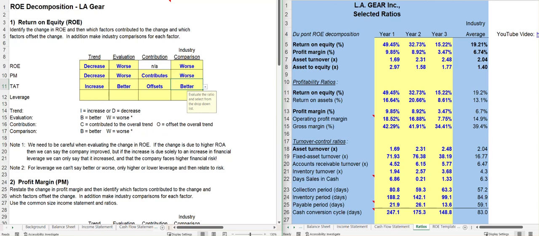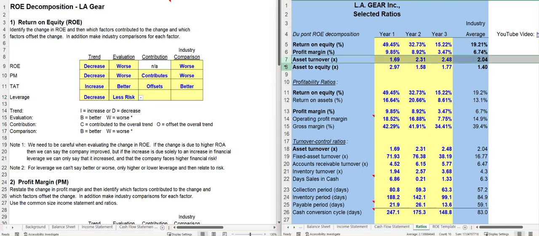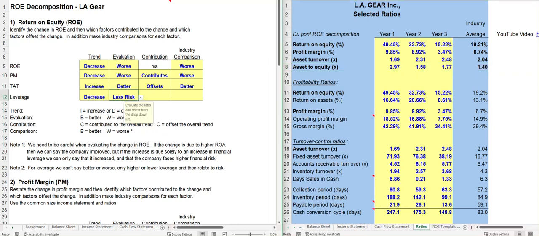Now, with respect to risk as measured by our asset to equity ratio, our asset to equity ratio decreased. And our evaluation isn't really going to be better or worse. We're just going to observe that we've got less risk, because the falling asset to equity ratio also contributes to the decrease in return on equity.